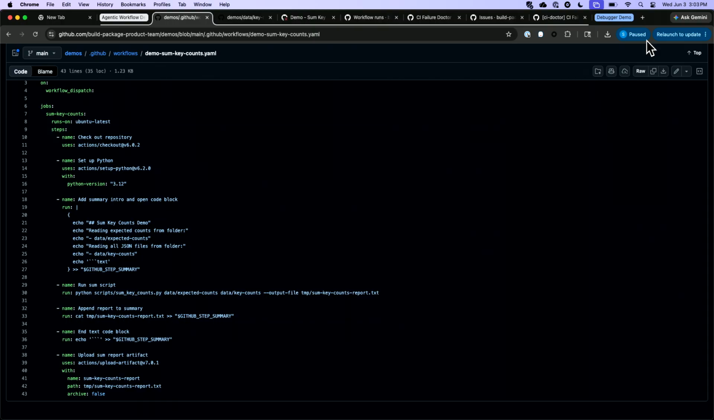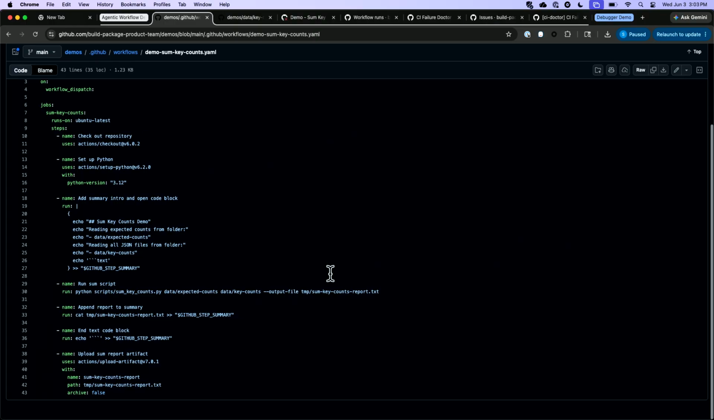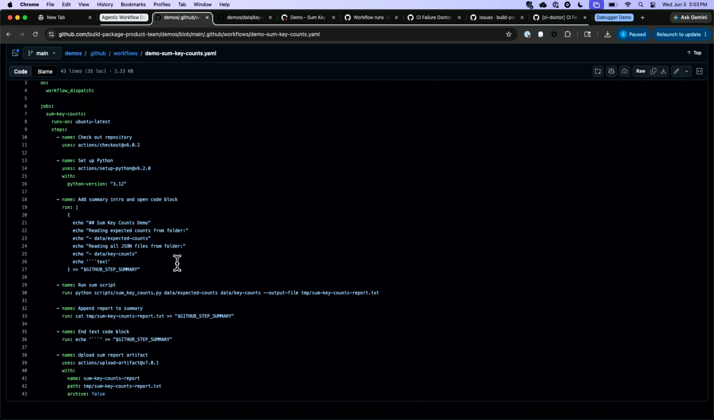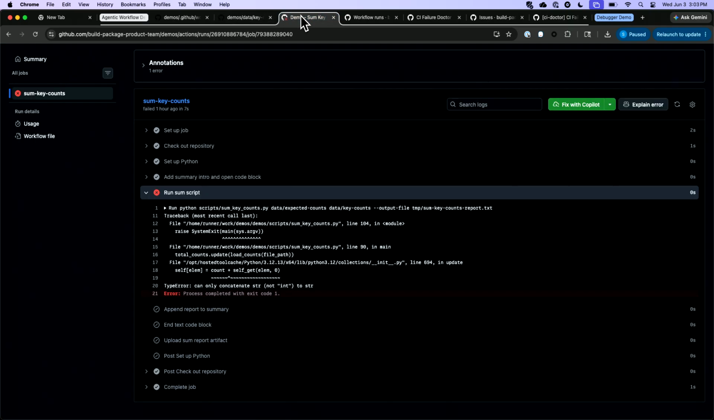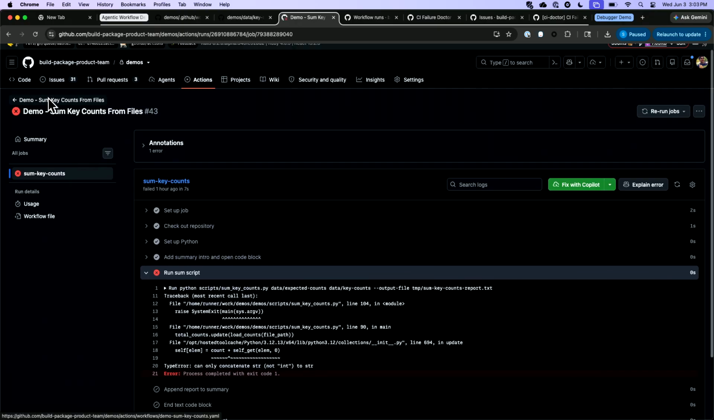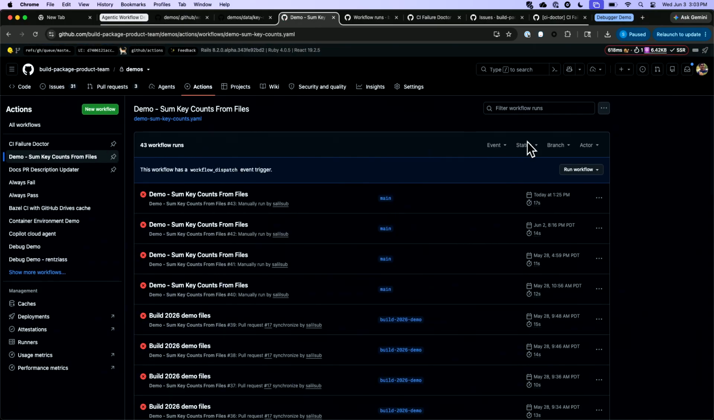So I'm going to show you an example here of a workflow. This is not an agentic workflow, but I'm going to show you how a special agentic workflow that we call the CI doctor can help you resolve and diagnose issues more quickly. So I have a pretty basic workflow here. It's running a Python script that's going to read a handful of files that look kind of like this. They're a bunch of just key value pairs, and sum them all up and return a value. So if I go and I try and run this particular workflow,